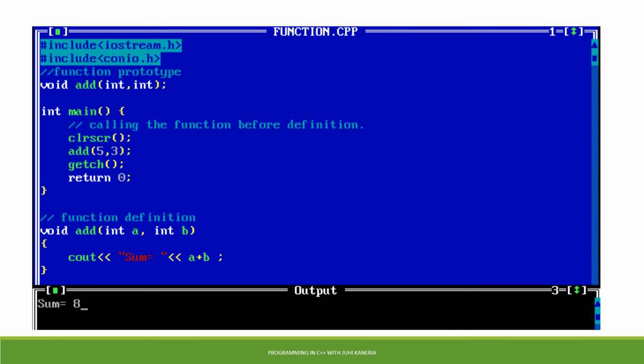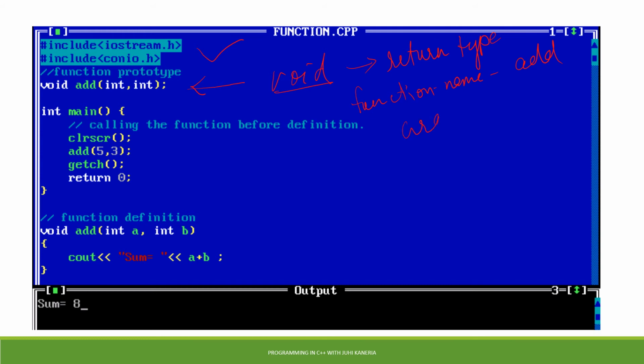We have included certain files over here: #include <iostream.h> and <conio.h>. Then we have void add(int, int). From this you can see the return type of this function named add is void. Now the name of the function, or we can say function name, is add, and we have two arguments